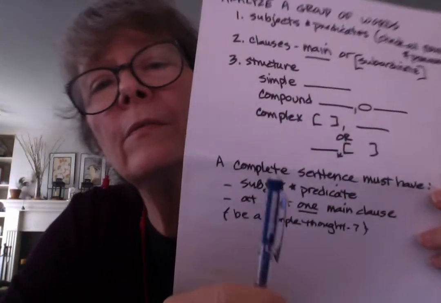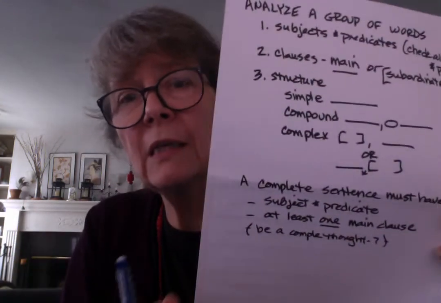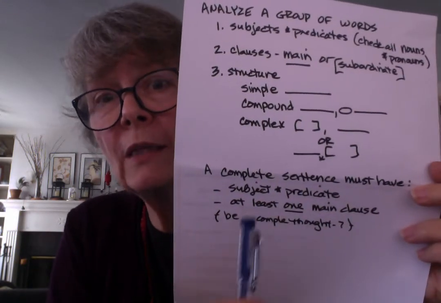They can't be sentences all by themselves. So we have a subordinate clause here. When thunder roars and lightning strikes. So we don't have any main clause in this sentence. We have subjects and predicates, but we don't have at least one main clause.